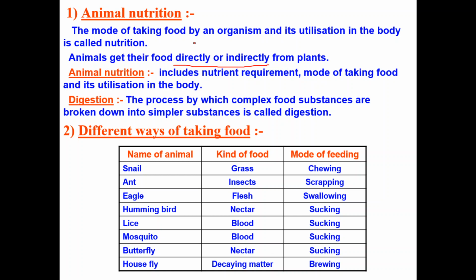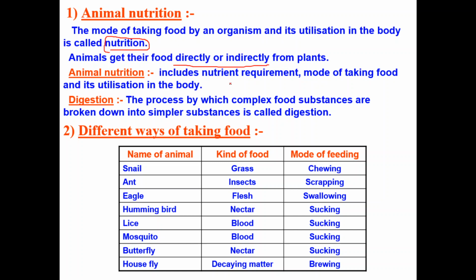So what is animal nutrition? Animal nutrition is the mode of taking food. The mode of taking food and its utilization in the body is our nutrition. Remember this definition.